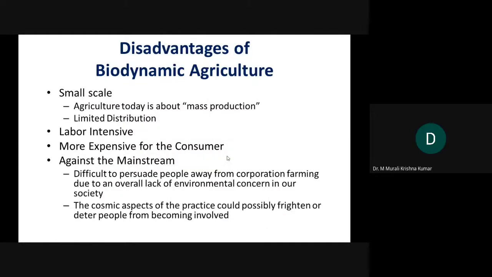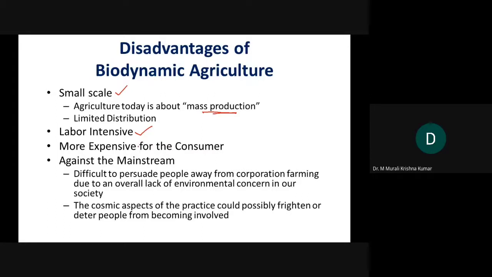There are disadvantages, just like any other system. No system is perfect all the time. It can be implemented effectively on a small scale, but agriculture today is about mass production, meaning thousands of acres are to be used for production. This is labor intensive, because if you see the stages, preparation of manure, distribution of manure, it is labor intensive.